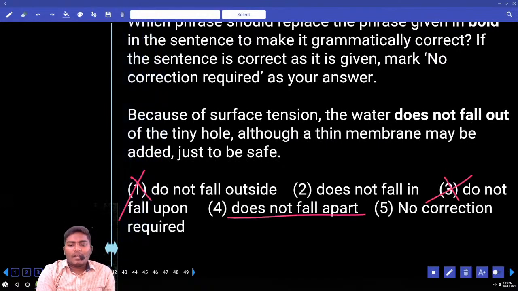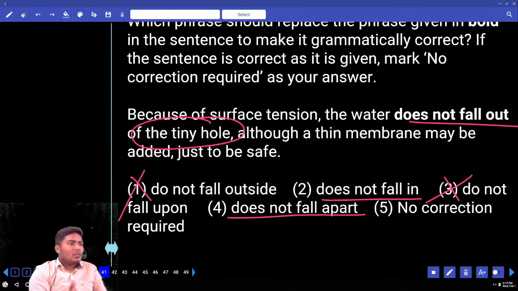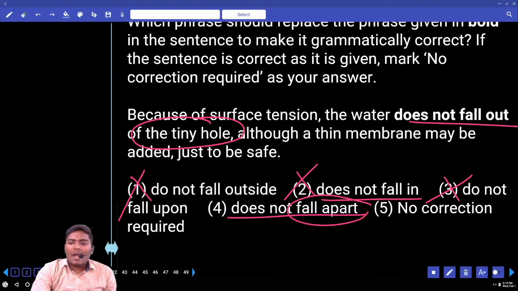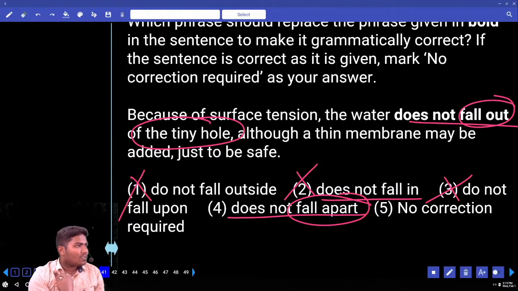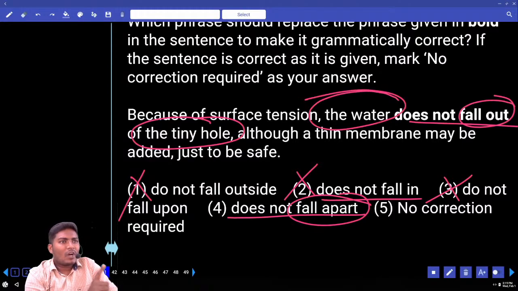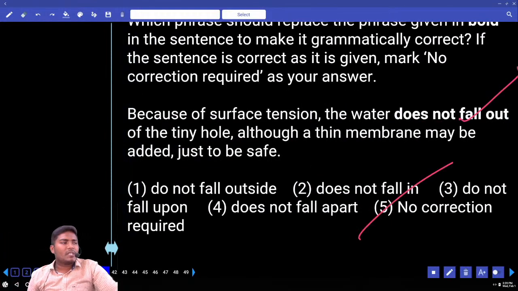Next, it does not fall apart. It does not fall out. It does not fall in. Falling off the tiny hole. We are speaking about the water which is flowing out, not in. So eliminate 2. So fall apart or fall out? Anything that comes out, is it falling out or falling apart? Apart can only be used with physical forms, like stable physical forms. For example, if I am speaking about this table, here I can say fall apart. That means get separated. But here I am speaking about what? Water. Water does not have a standard physical form. So you must always use only fall out. That means you don't need to make any correction.